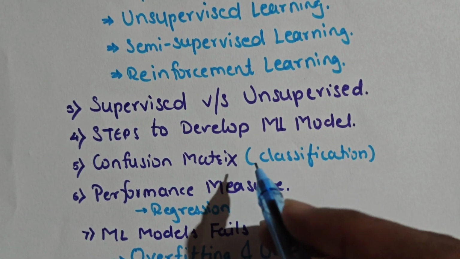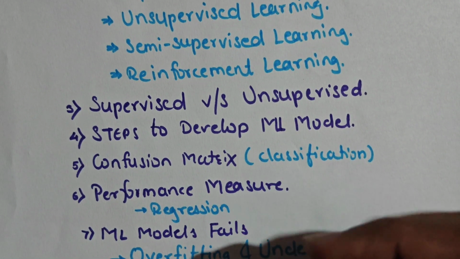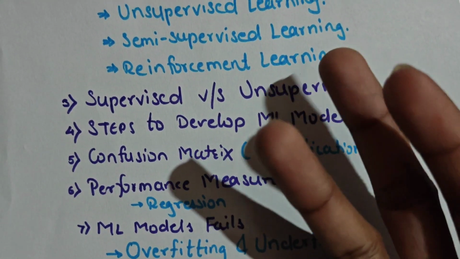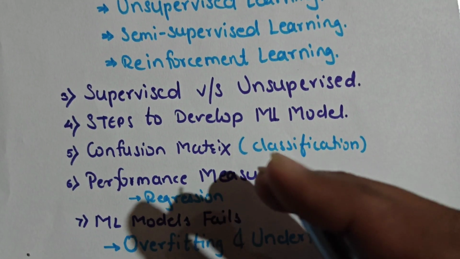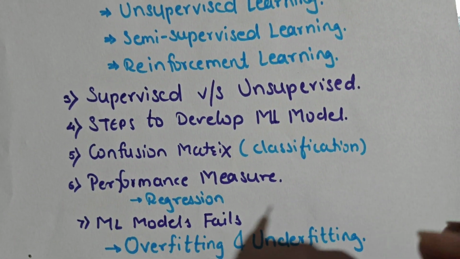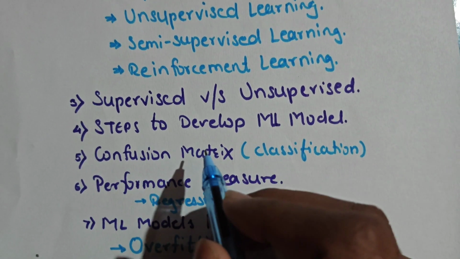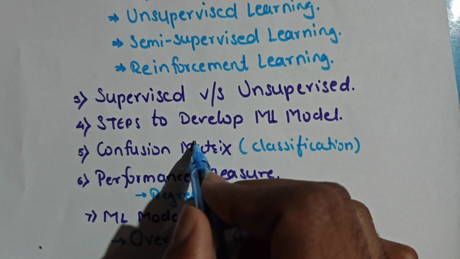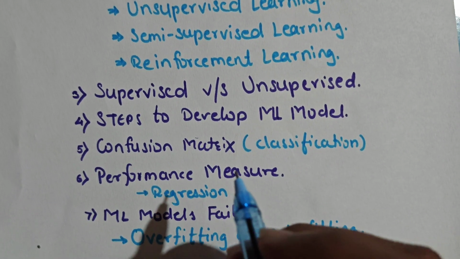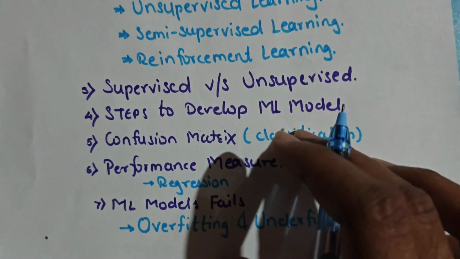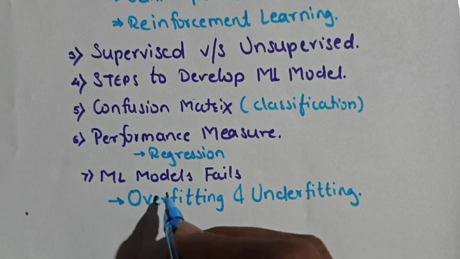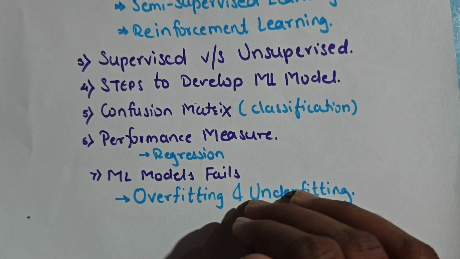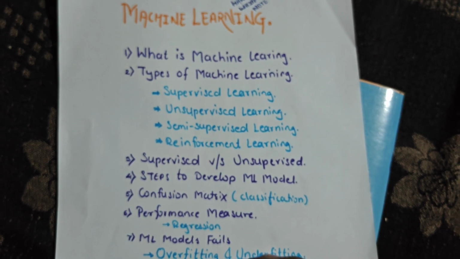After that, we will see how we evaluate our model, the confusion matrix for classification like accuracy, precision, recall, etc. In simplest explanation ever, in easiest way possible, I have explained the confusion matrix. After that, we will see the performance measure for regression. This confusion matrix is not used for regression, and why, that also I have explained. After that, we will see where the machine learning model fails, that is overfitting case and underfitting case. So watch the entire video.